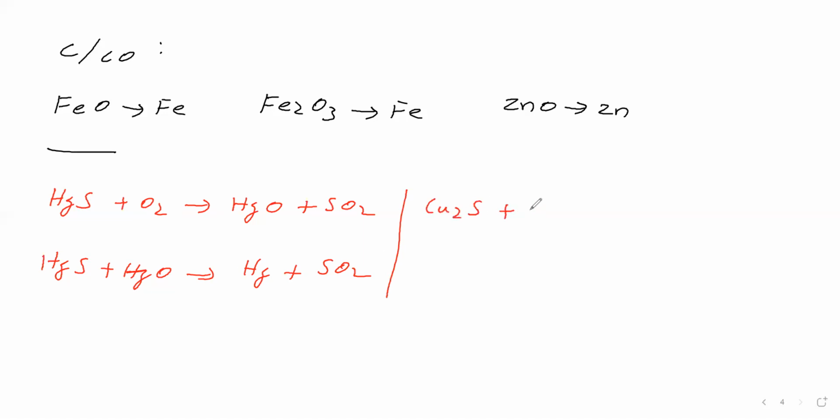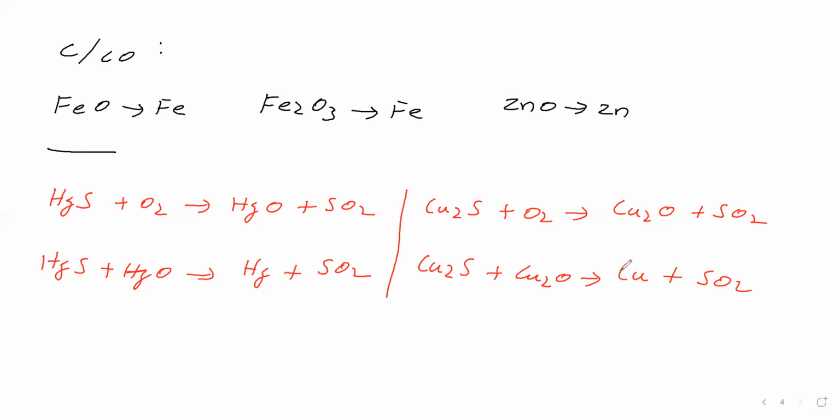Cu2S is taken for roasting. We are getting Cu2O and sulfur dioxide. When part of Cu2S converts into Cu2O, stop passing air, stop passing oxygen. So the remaining Cu2S and Cu2O undergo auto reduction to give copper and sulfur dioxide gas.